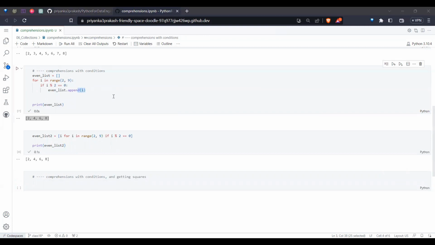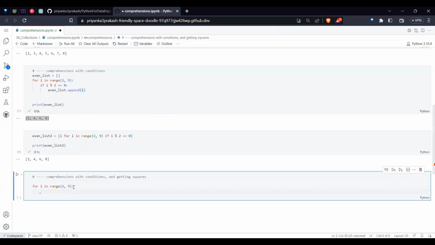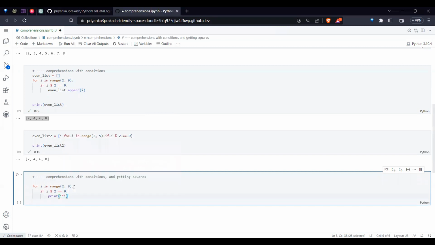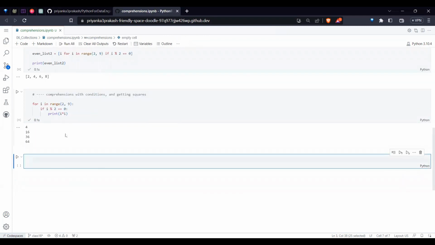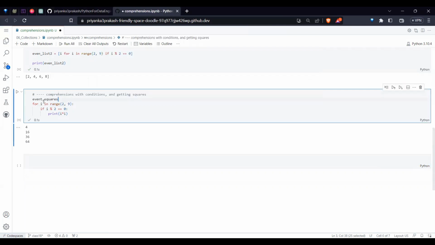Say I want to take the even squares. So with the same for loop example, if i percent 2 is equal to 0, and I print i into i, this is what i square means. And instead of printing them, if I want to store them in a list, I need to create an even squares list and append to that even squares list.